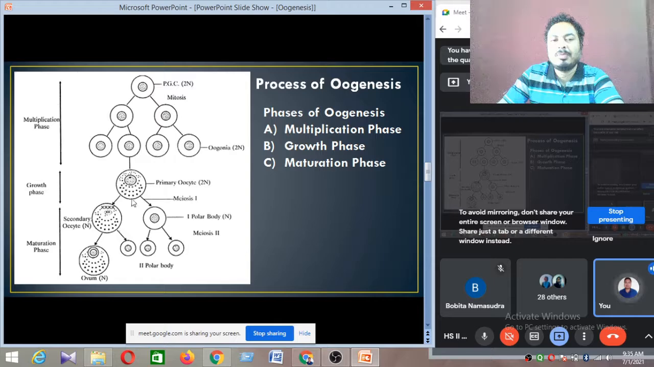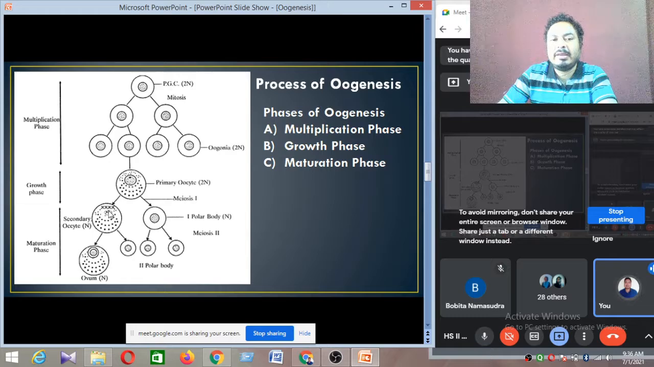So this primary oocyte undergoes meiosis 1 and is converted to the secondary oocyte, and they also produce another cell, which is called the first polar body. So they produce two cells, one called the first polar body and one called the secondary oocyte. So the primary oocyte undergoes the first meiotic division and produces a secondary oocyte and a first polar body.